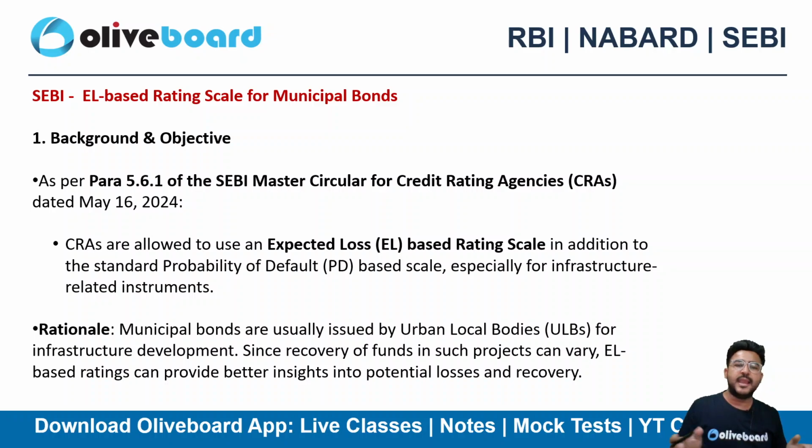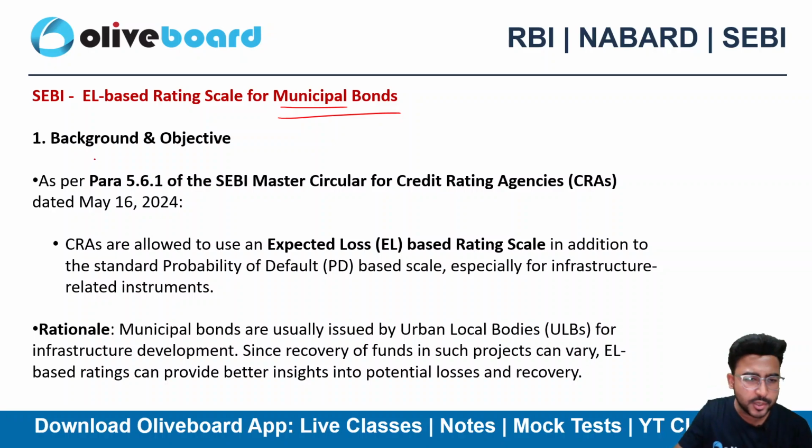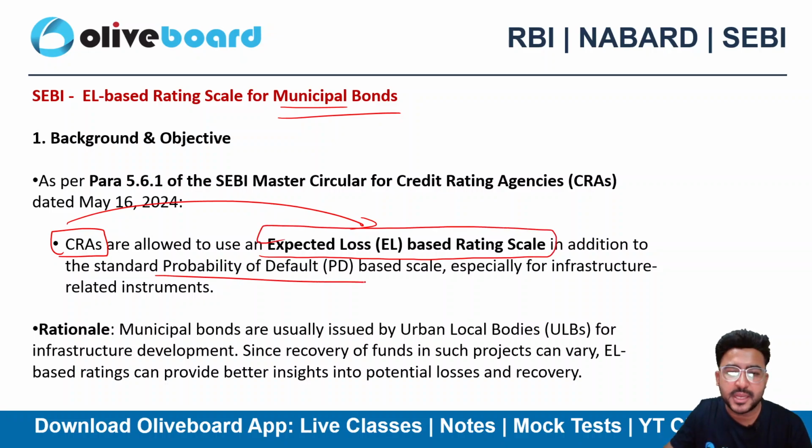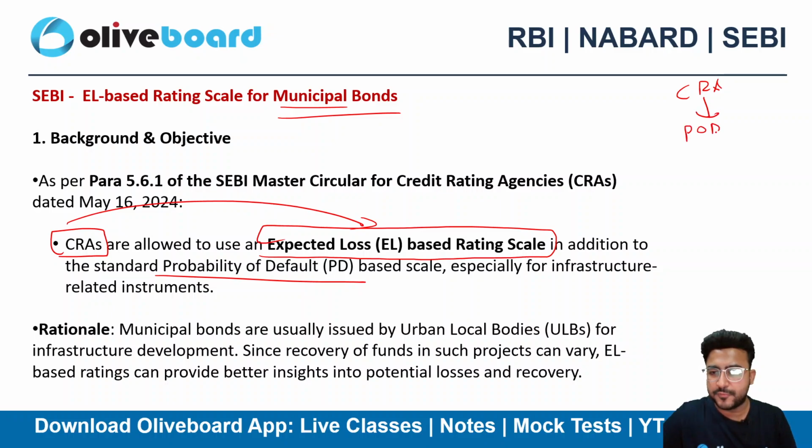What do you mean by EL? Expected loss. So this is nothing but an expected loss model for the municipal bonds. What is the objective of it? Background and objective. Now what happens here is CRAs are now allowed to use an expected loss based rating scale as well, in addition to the probability of default based scale. So earlier CRAs could only use the probability of default model.